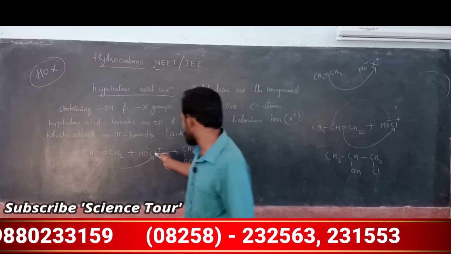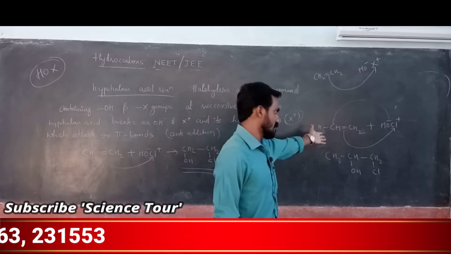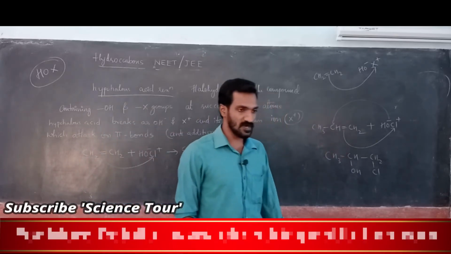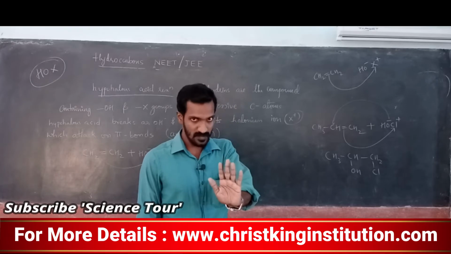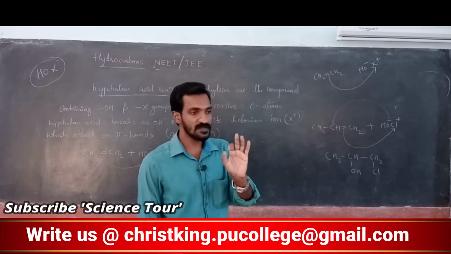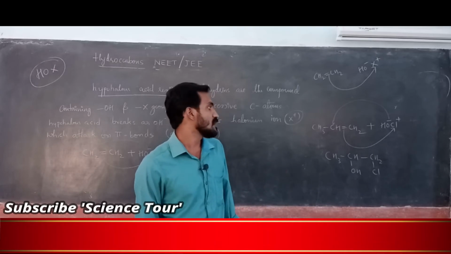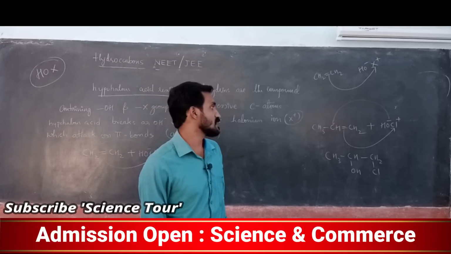The same I wrote here, my dear students. If it is an unsymmetrical alkene, you get the product according to Markovnikov's rule. The negative part will attack the carbon containing less number of hydrogen atoms and the positive part will attack the carbon containing more number of hydrogen atoms. Remember that.